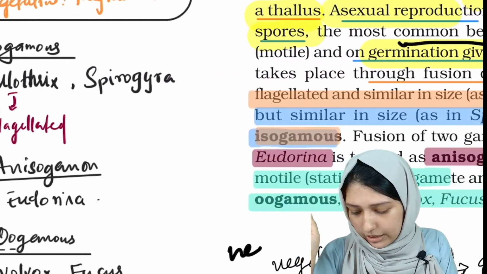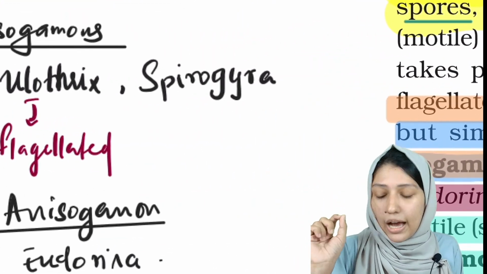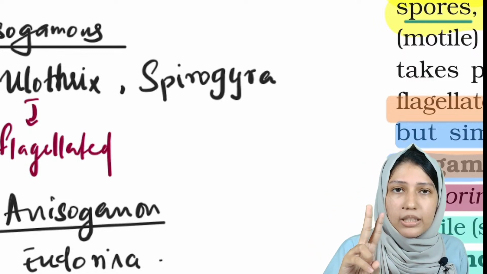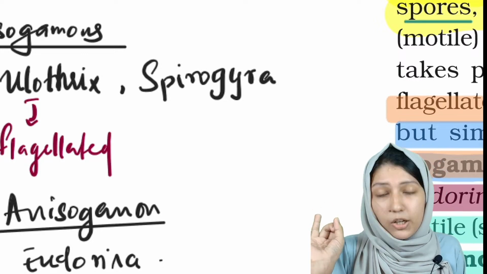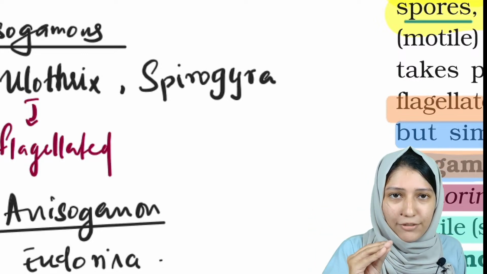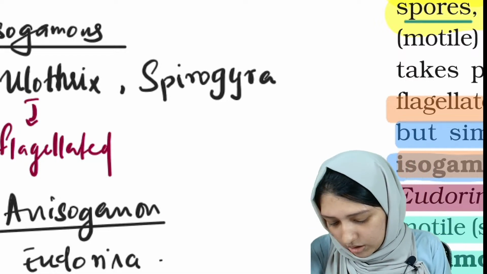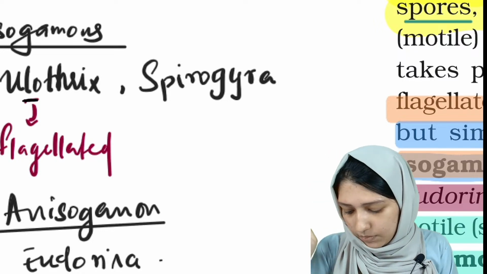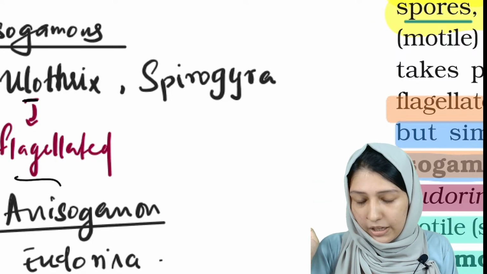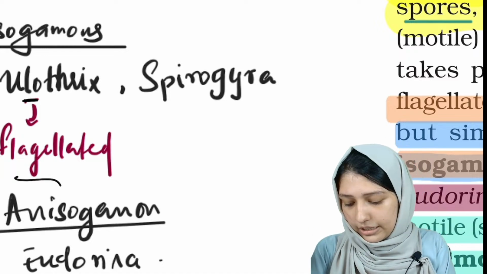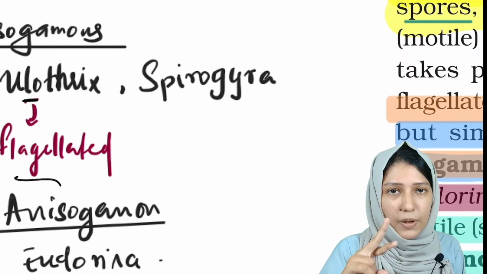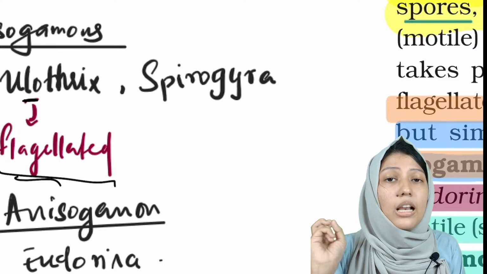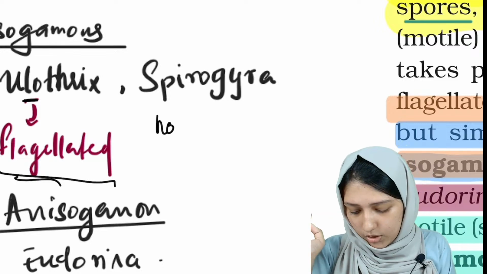Now here is the trick for you to remember it. Isogamous, it's two things. Two examples for isogamous: Eulothrix and Spirogyra. This you have to remember. And among this, which is flagellated, which is not flagellated? Just see. Eulothrix is having an L, so it is flagellated, and Spirogyra doesn't have an L, so it is non-flagellated. Okay, so that is done.